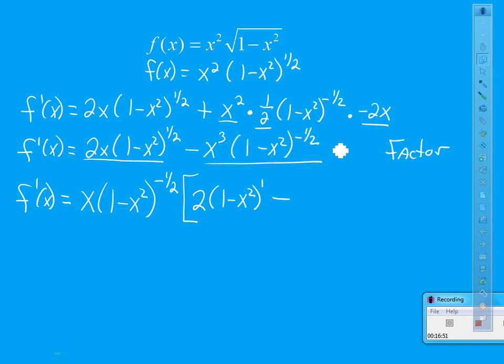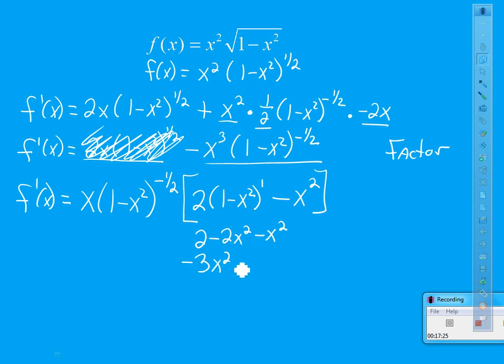Now, look at your second term, but ignore your first term. To go from x to x cubed, I need an x squared. To go from 1 minus x squared to the negative 1/2 to the negative 1/2, I don't need anything. Let me simplify what's in the brackets. So I got 2 minus 2x squared minus x squared. So this piece becomes negative 3x squared plus 2.